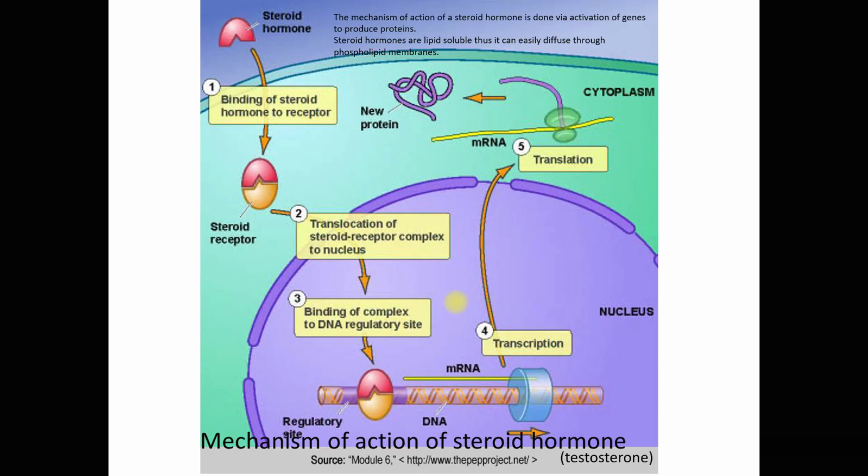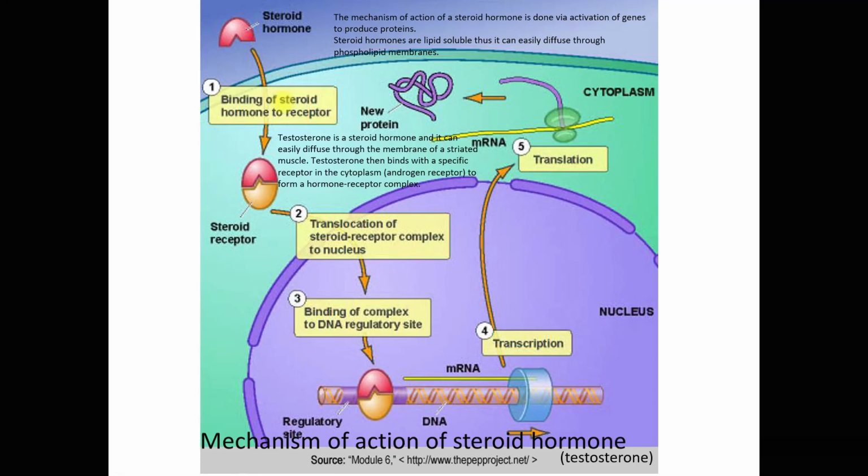The keyword here is activation of genes, and to activate the genes, it must occur inside the nucleus. Now you already know steroid hormones are lipid soluble, right? So the steroid hormone can easily diffuse through the phospholipid membrane of the cell.